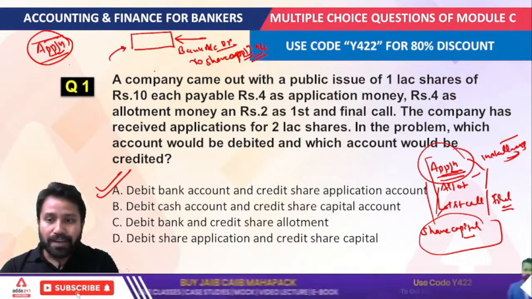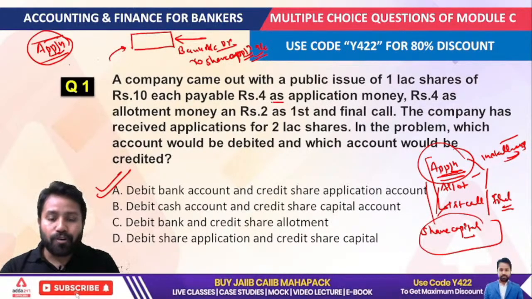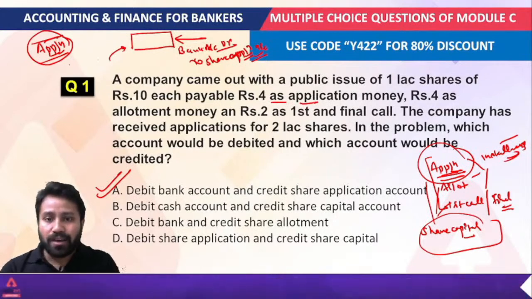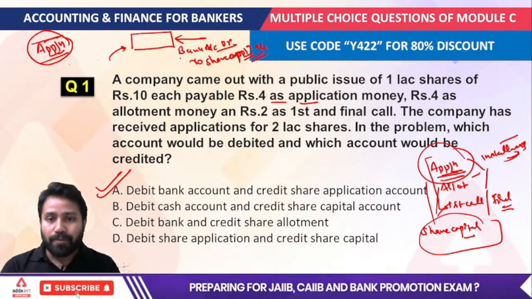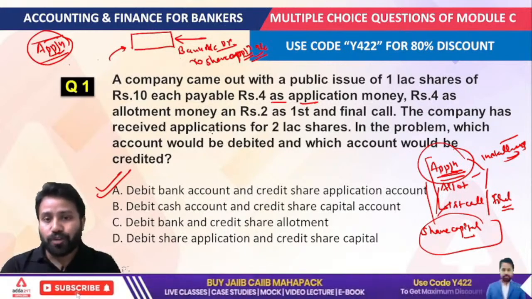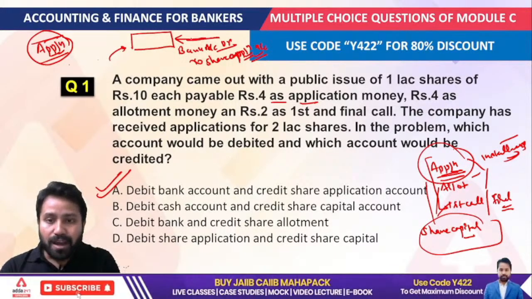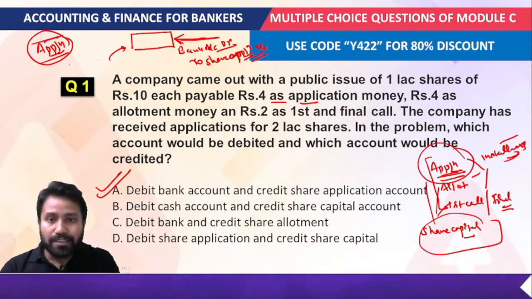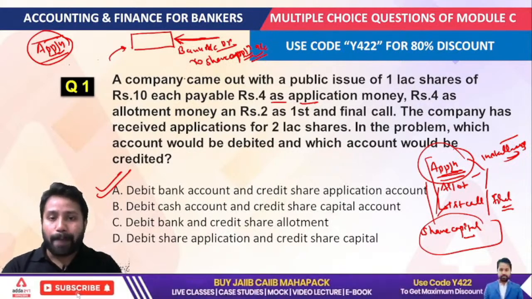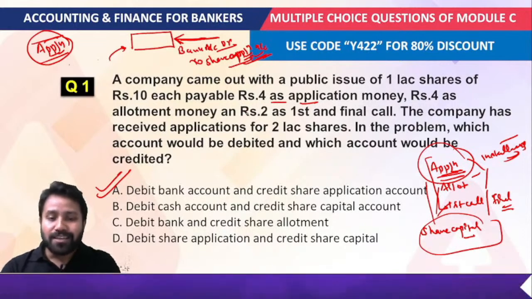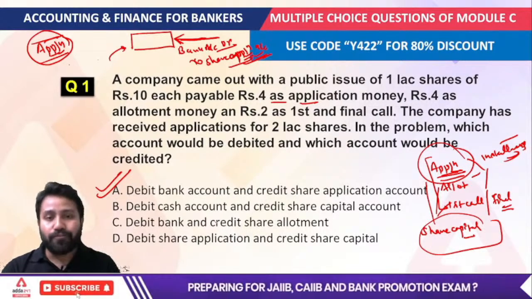Suppose the company wants 4 rupees as application money. All the public who want to become shareholders give the payment in respect of the application. So the bank account will be debited, while the share application account is going to be credited in this case. So the correct answer would be the first option, okay.